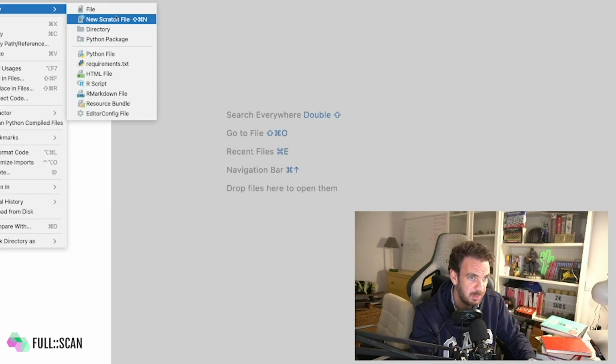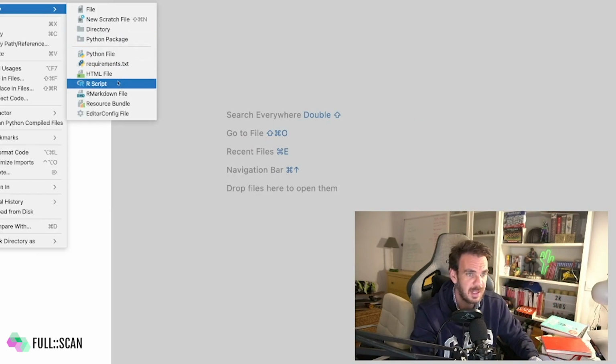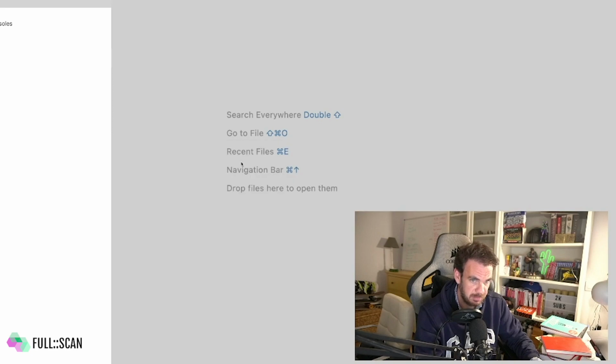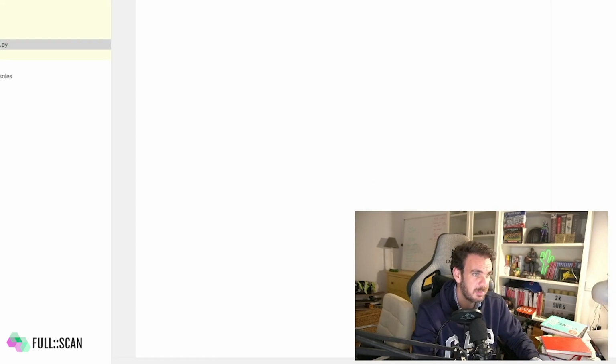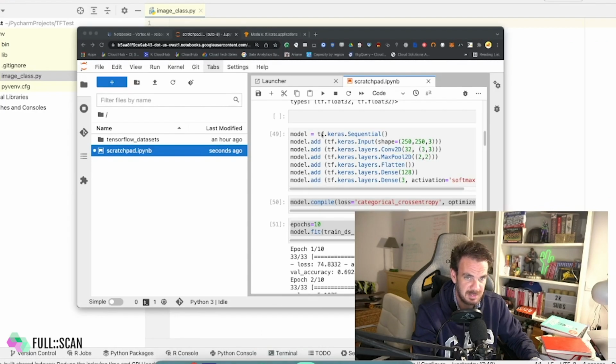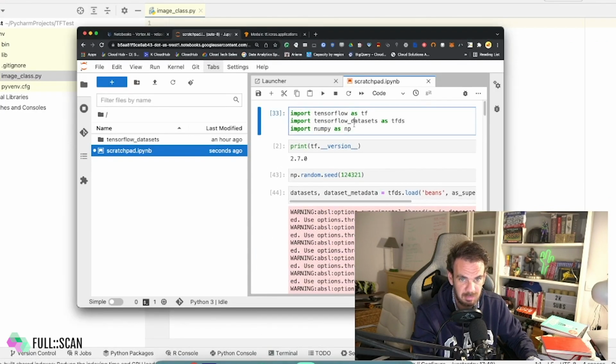Basically, you create a Python file here, image classifier, and then it's a copy and paste exercise really. So let's do that very quickly.